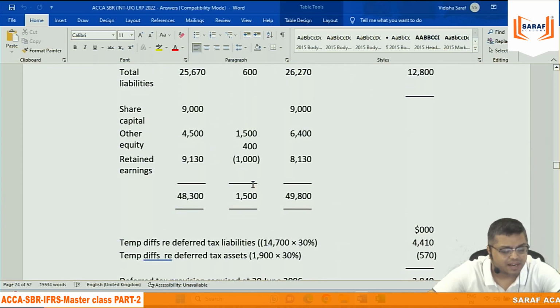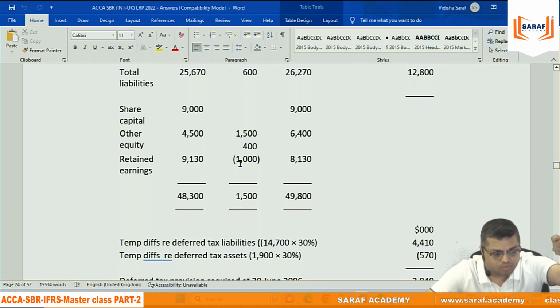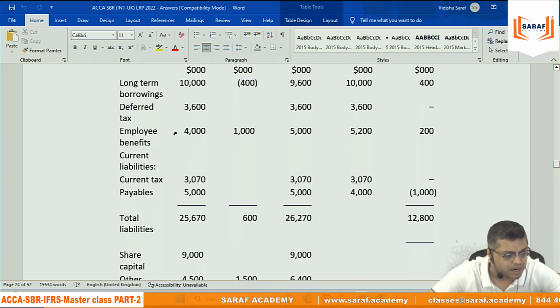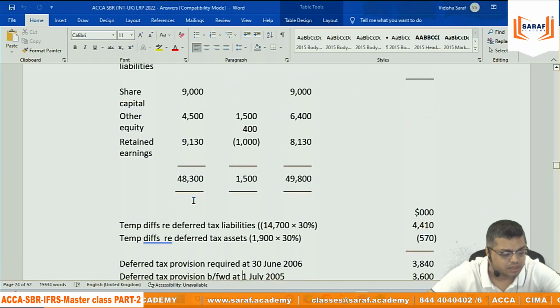The share capital and all that, they are just saying, because the question has asked for the financial statement figures. This 1,000 is relating to, what do you say? The 1,000 adjustment relating to employee benefits. So retained earning will reduce by 1,000.